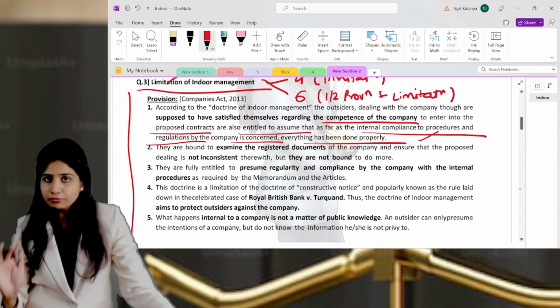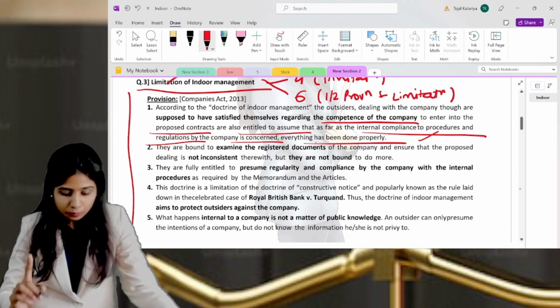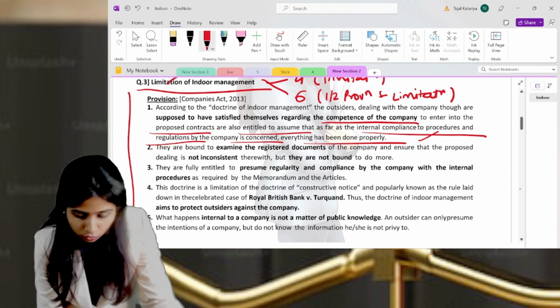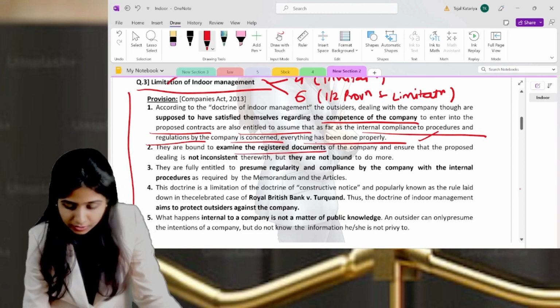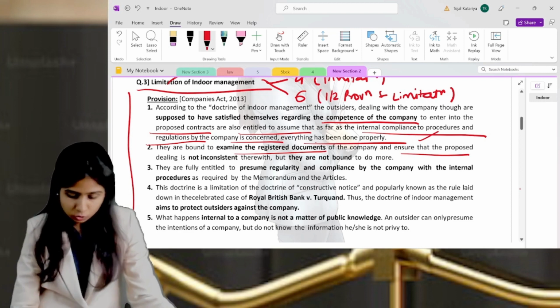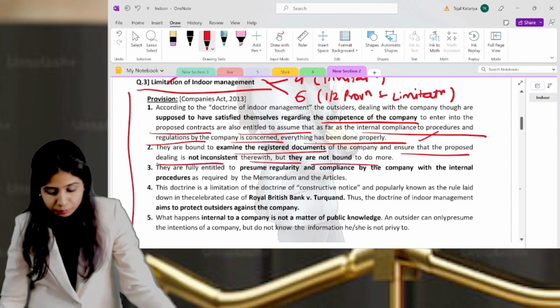So they are not liable for that. This is the first line. The second line they talk about: they are bound to examine the registered documents of the company, that is the MOA and AOA. So they are supposed to examine and inspect those documents to ensure that the dealing is consistent with them.